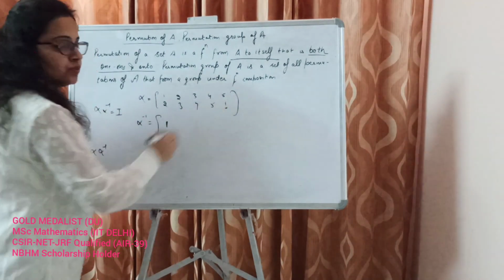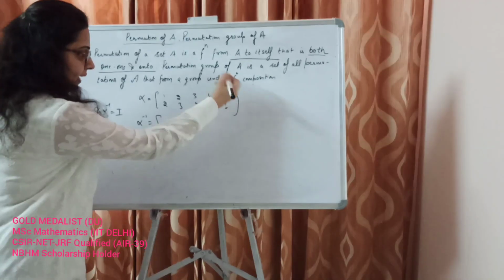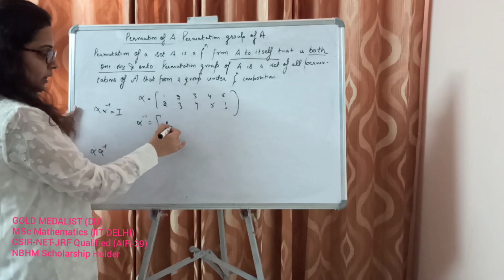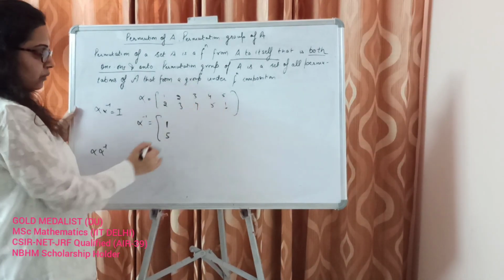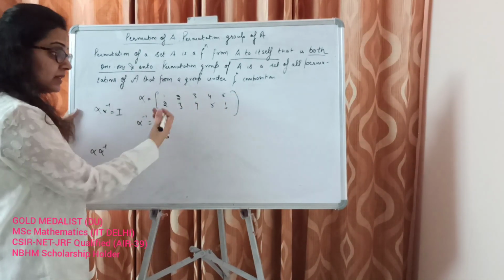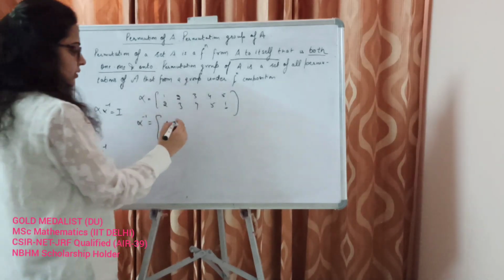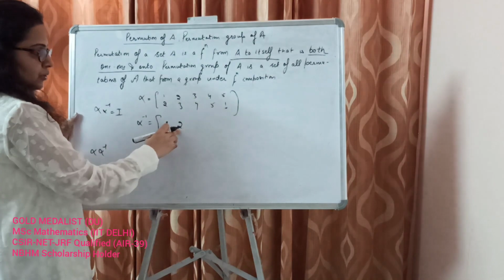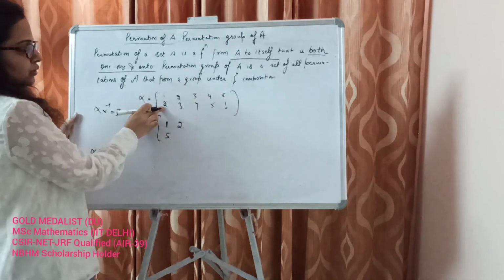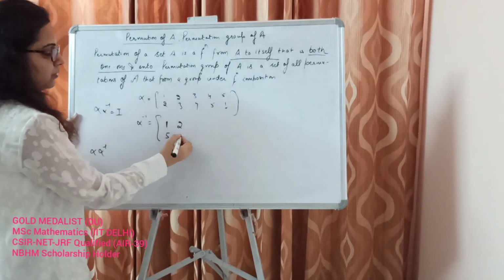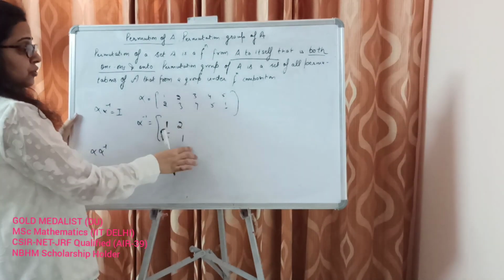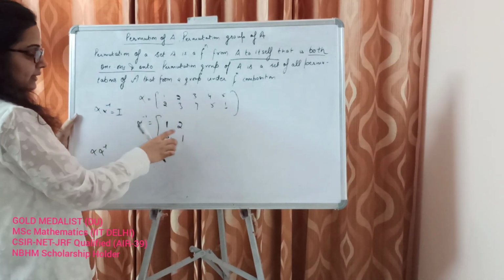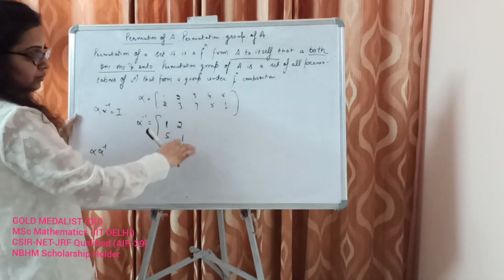Now if I write 5 here, what will happen? By multiplying, 1 goes to 5 and 5 goes to 1, so we get 1 goes to 1. This is how we are trying to find the inverse. 2 should go to 2. What is the resulting value 2 here? Here 2 goes to 1, and 1 goes to 2, and multiplication gives the value 2.